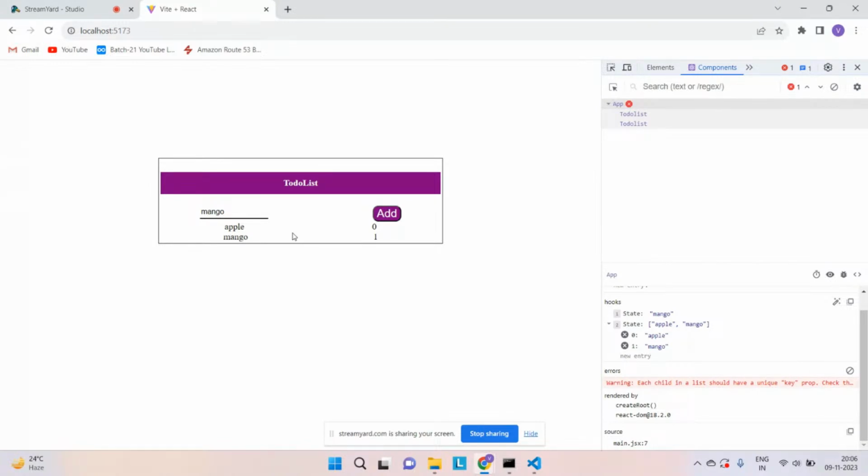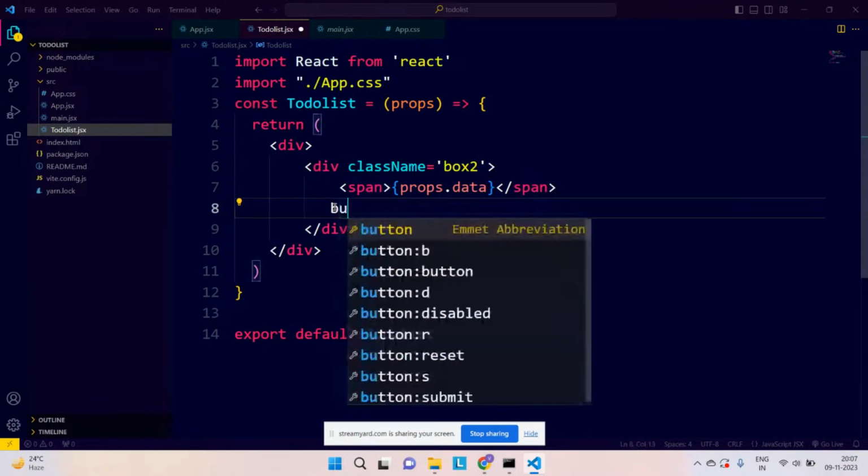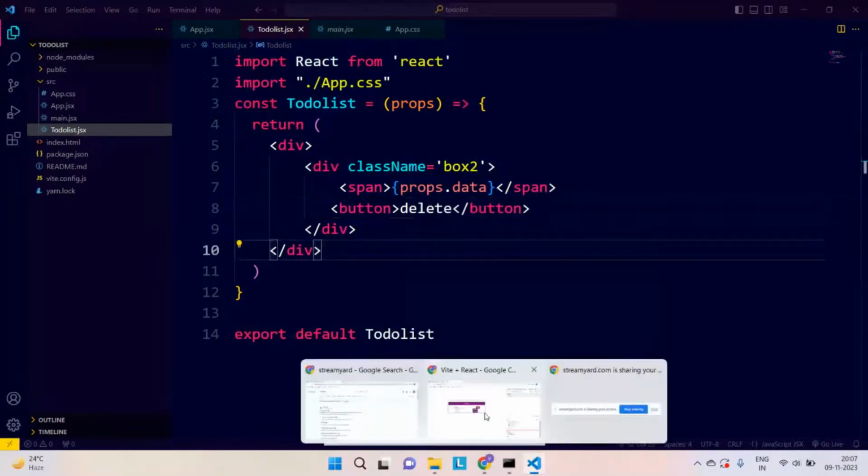Okay. The very next thing I want right now is one button over here, which will be the delete button. I want to delete all these items as well. How will I be able to achieve that? First of all, instead of this ID, I will not be using ID over here. I will simply say button and write delete inside it as the content. I will go back and see, okay, I'm getting delete. Perfect, all the things are perfect over here.